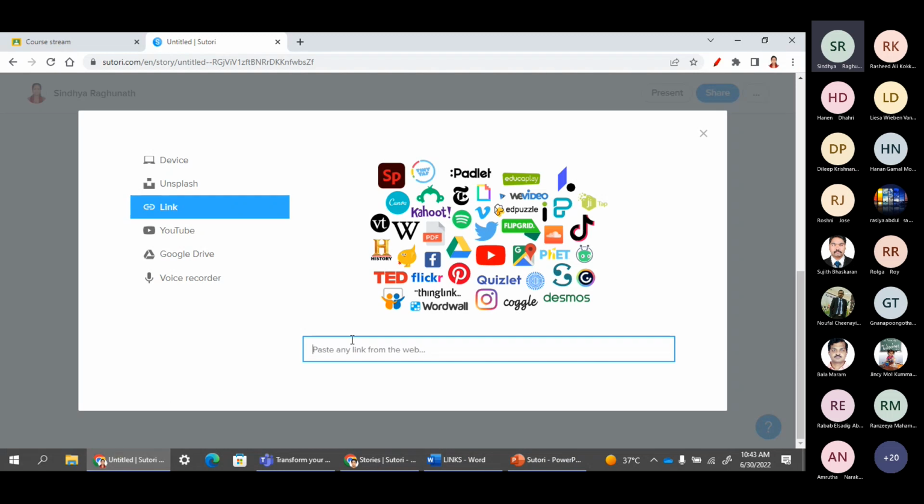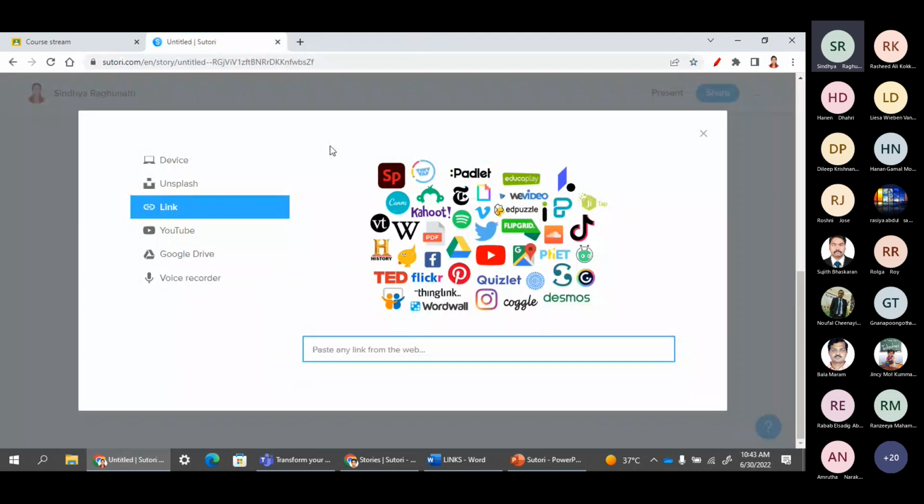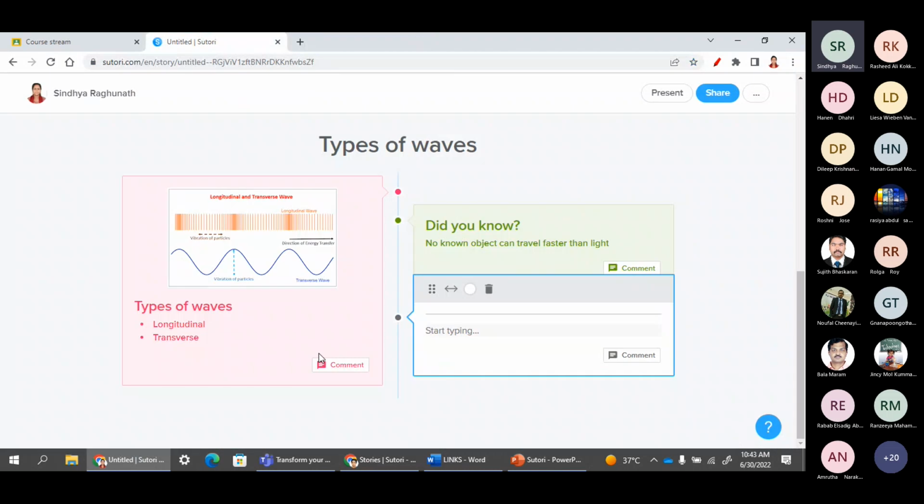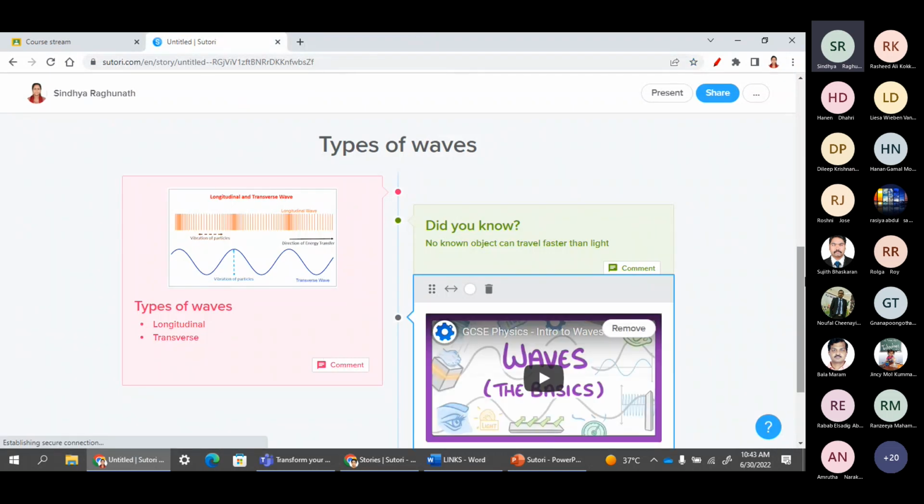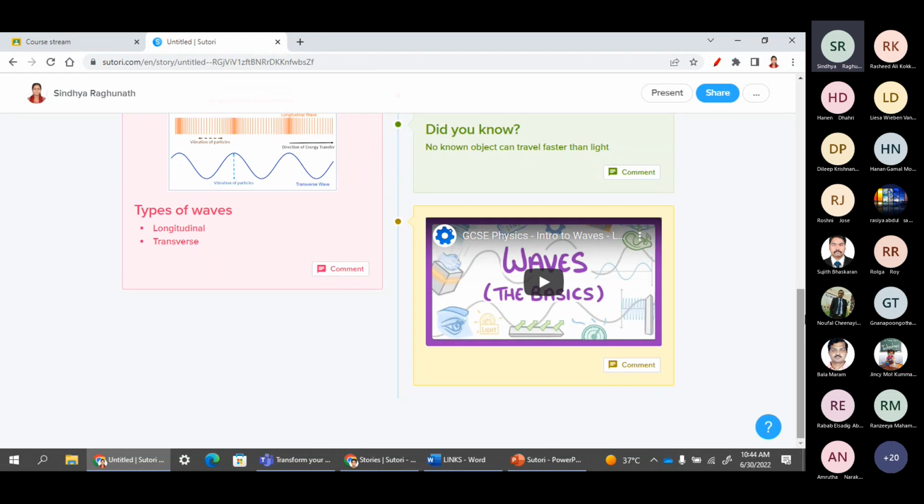So if you go to YouTube, for example, you can select the link. So this is the link I am selecting. See, it's a matter of 1 second, one click away. Immediately the video is uploaded. The same way here, you can change the font color, like I'm moving to yellow.